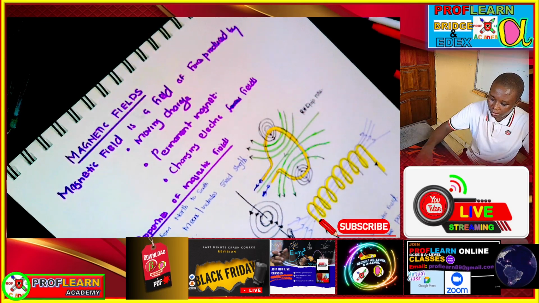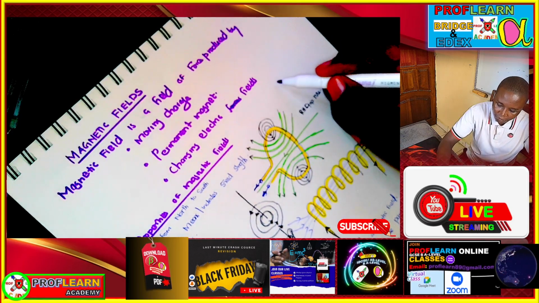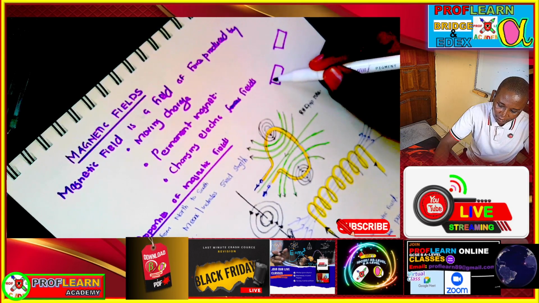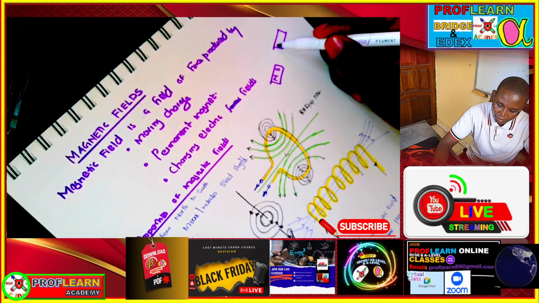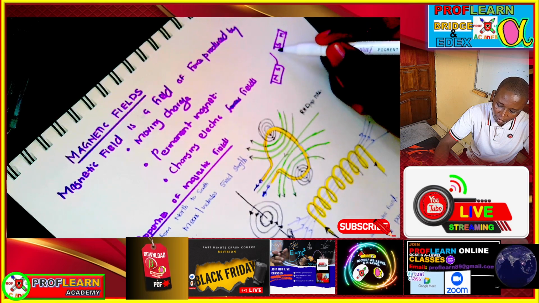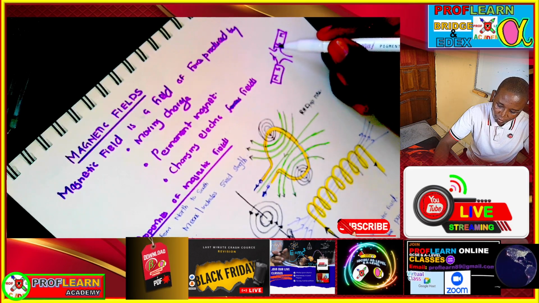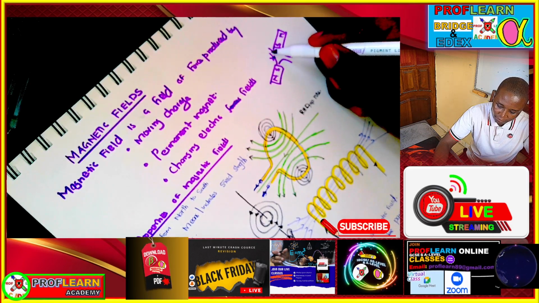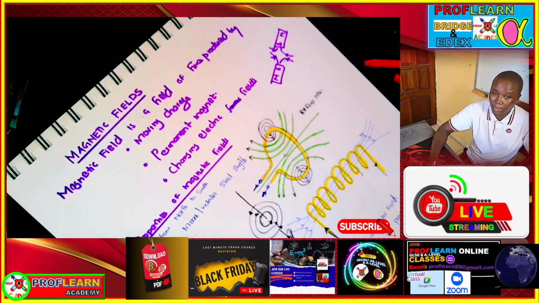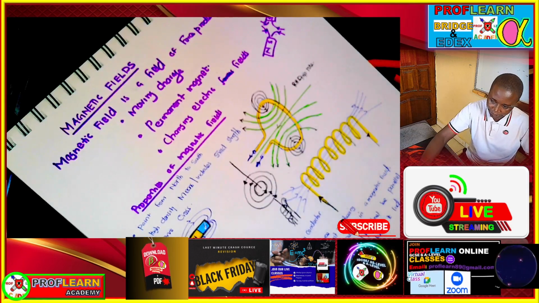magnet, because if you have a magnet here and another magnet, let's say North Pole, South Pole. Let me use a South Pole here, then a North Pole here. Then we're going to have magnetic fields which are going to be repelling each other. Yeah. So we shall say those are the sources of magnetic fields.